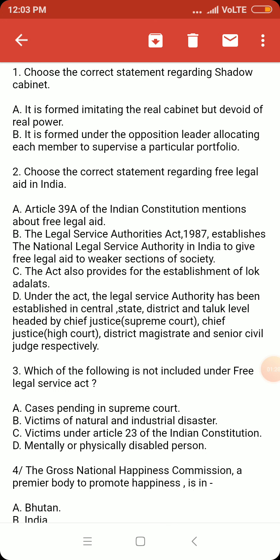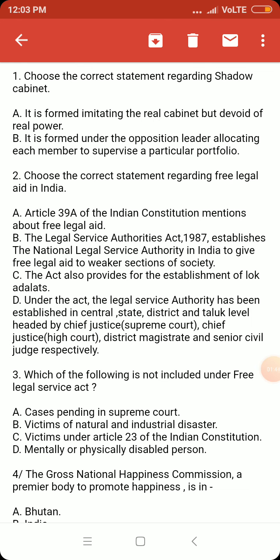The shadow cabinet gains knowledge on matters related to government policies so that they can deliberately present them in parliament, or counter the arguments of the ministers in parliament. So as a whole, the shadow cabinet helps in effective deliberation on policy making on the floor of parliament.